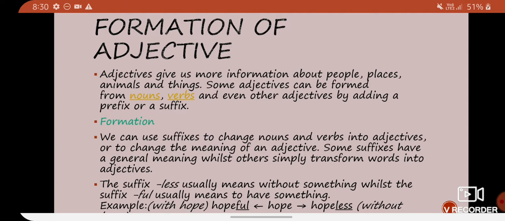Adjectives give us more information about people, places, animals, and things. Some adjectives can be formed from nouns, verbs, and even other adjectives by adding a prefix or a suffix. Formation. We can use suffixes to change nouns and verbs into adjectives or to change the meaning of an adjective. Some suffixes have a general meaning, whilst others simply transform words into adjectives.